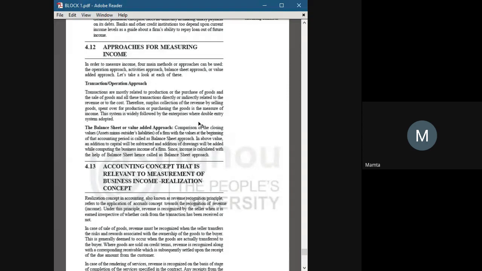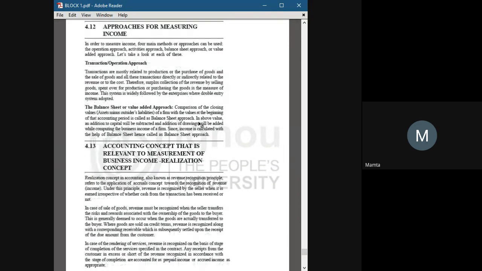So, coming to the next point, approaches for measuring income: the transaction approach, and the balance sheet or value added approach. In the transaction approach, first we record the transactions, in the form of expenses and revenue, and then we measure the income.